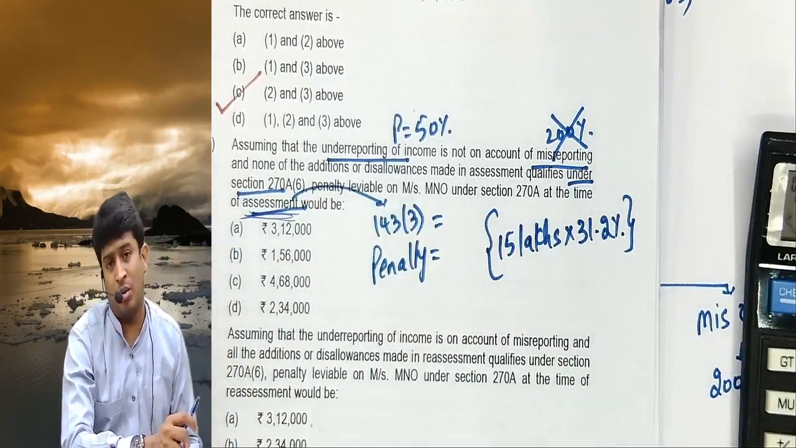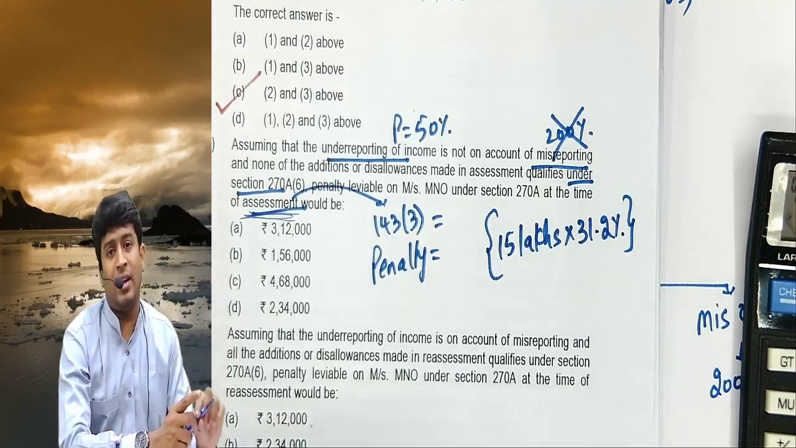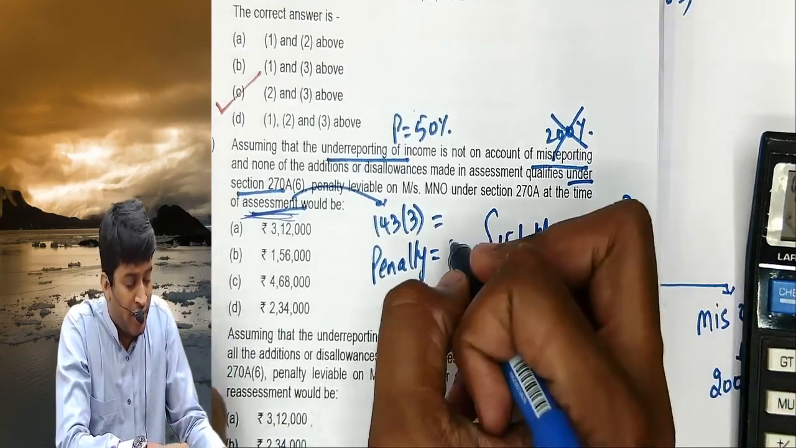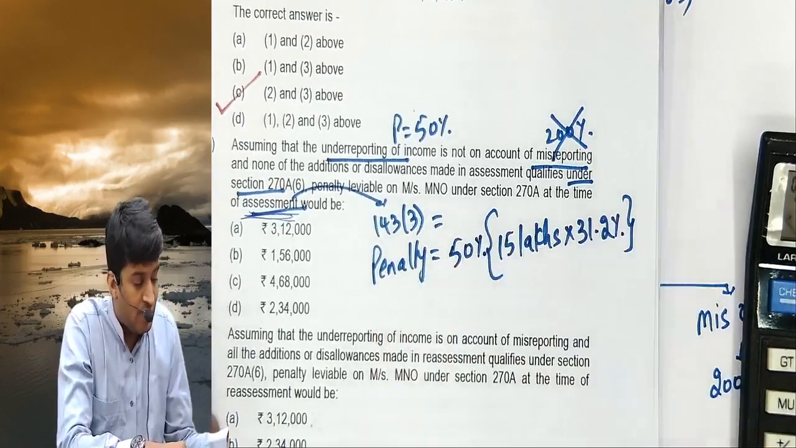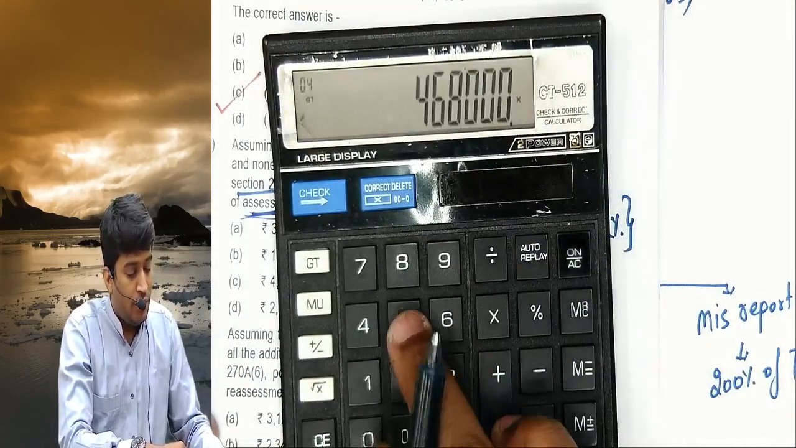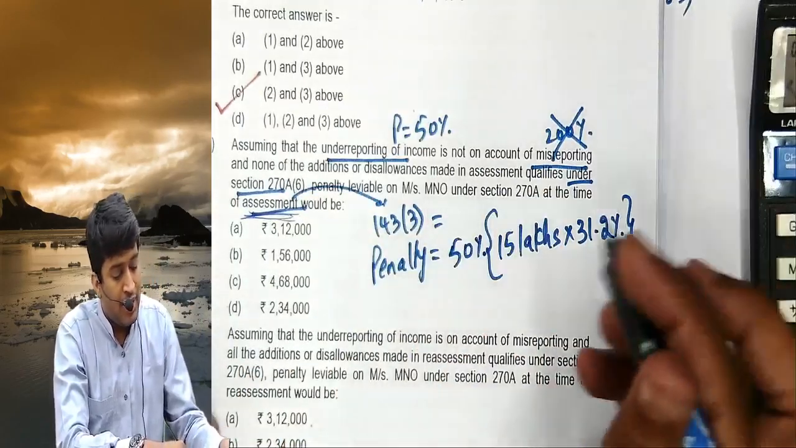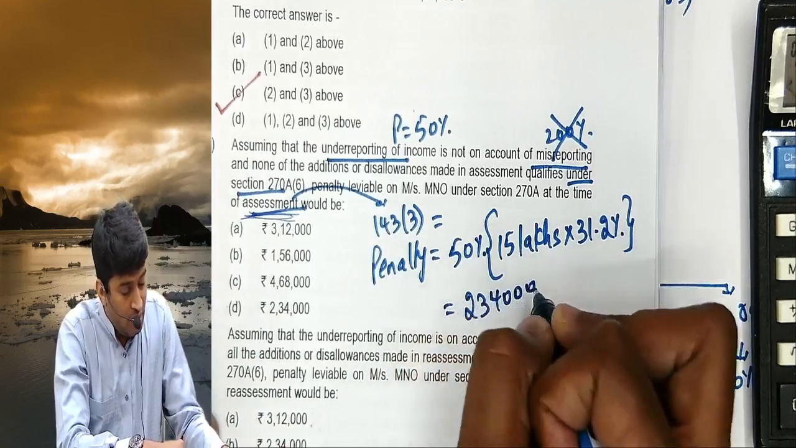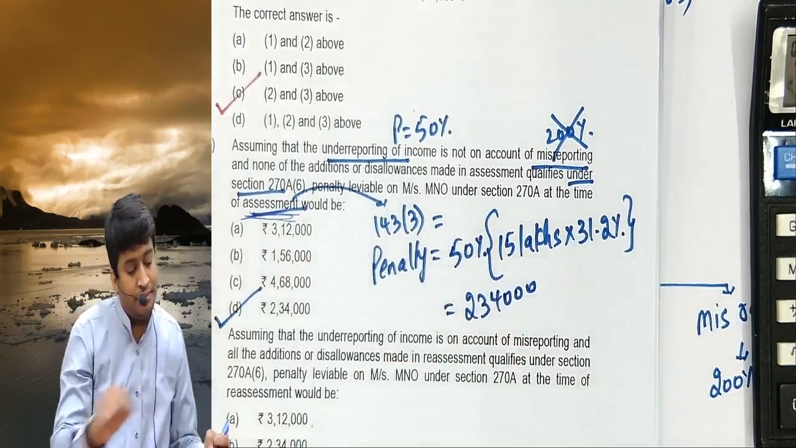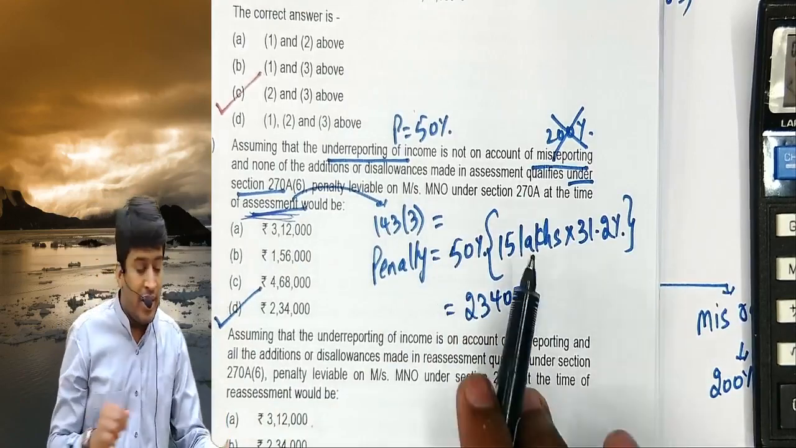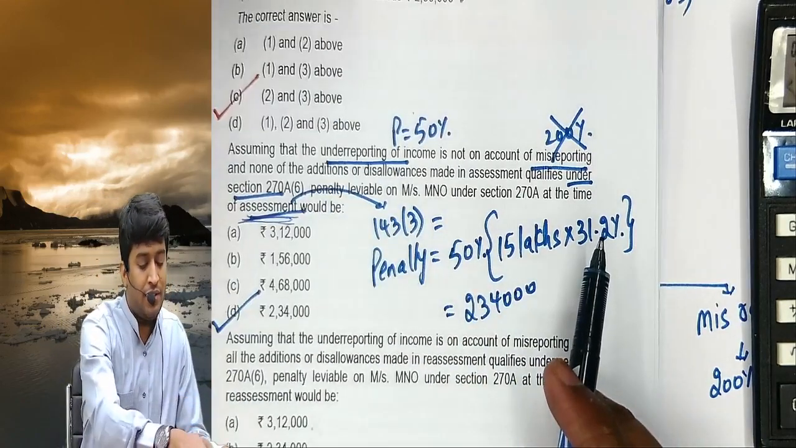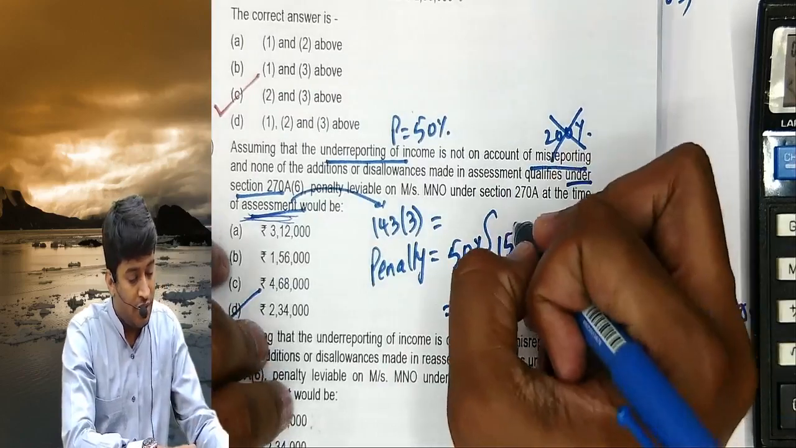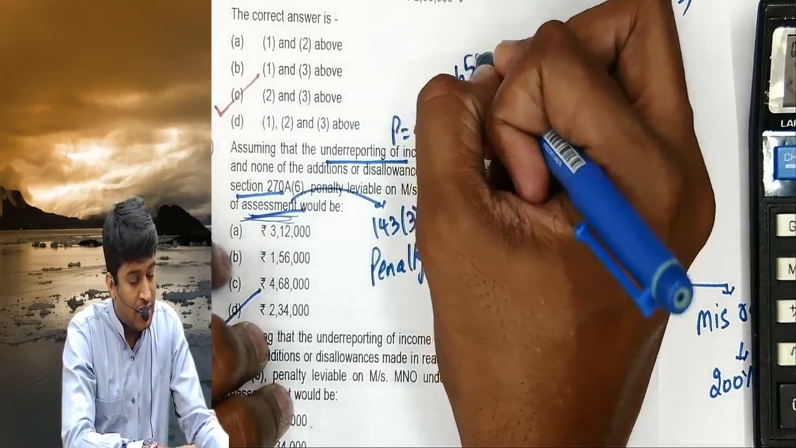That's the tax amount. On that, penalty will come for underreporting to the extent of 50%. 4,68,000 into 50%, 2,34,000. Answer is option D. How did I get 15 lakhs? 15 lakhs is the difference of 65 lakhs minus 50.